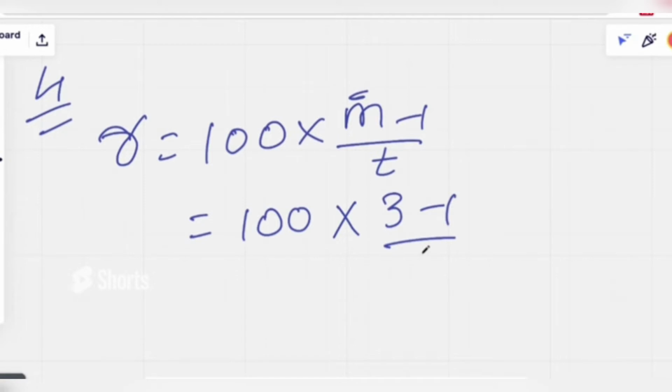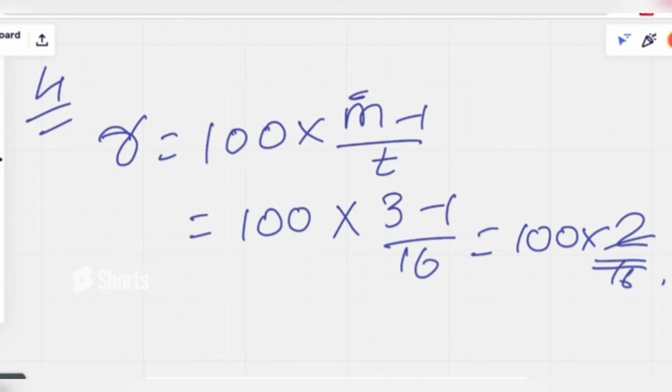T is the time period. Here the time period is 16. So 100 into 2 by 16. Simply a one-step answer, that is 100 by 8, which is going to be 12.5 percent. If you learn percentages, it will be easy for you. So 12.5% per annum. A direct answer.